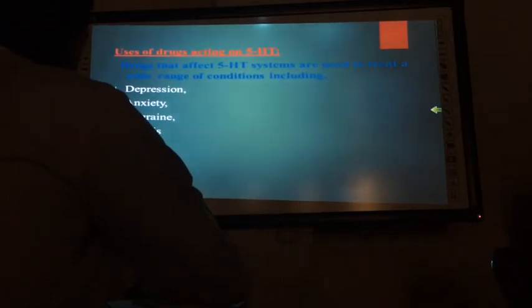Drugs that affect 5-HT systems are used to treat depression, anxiety, migraine, and emesis, because in the GIT muscles they increase the peristaltic movement.